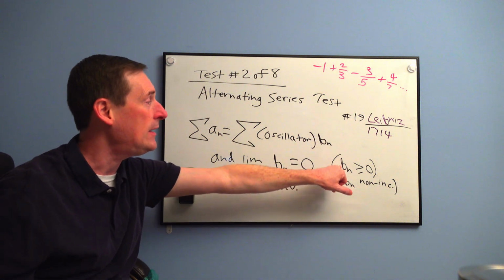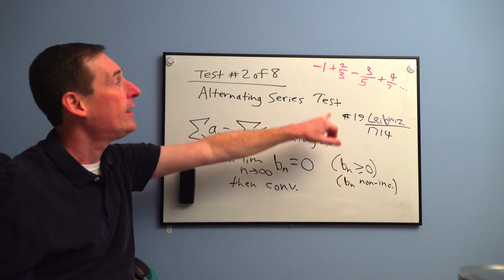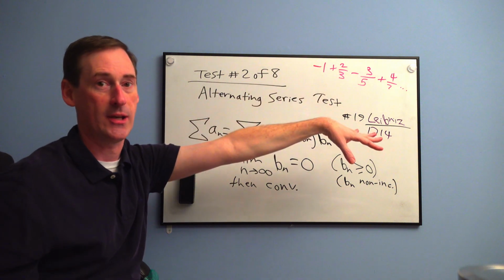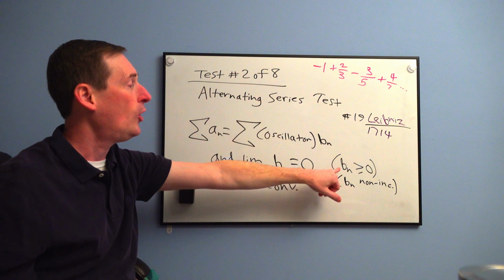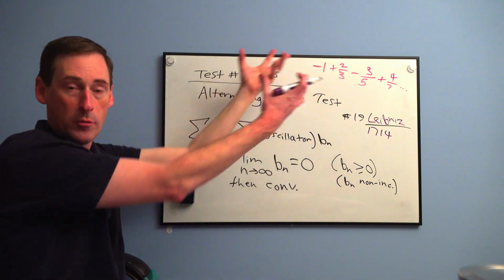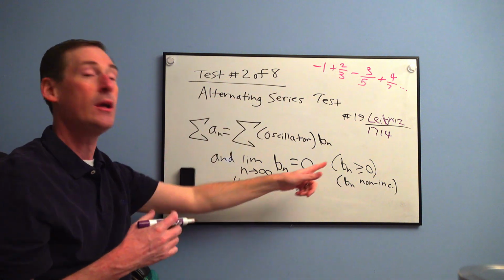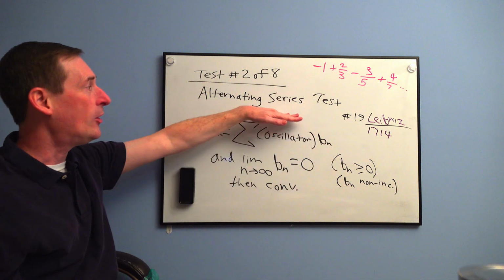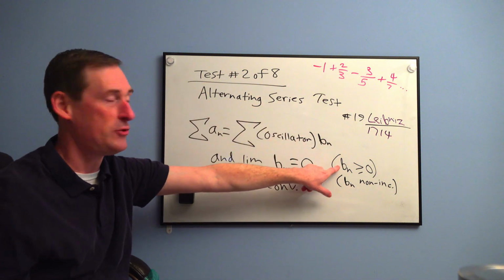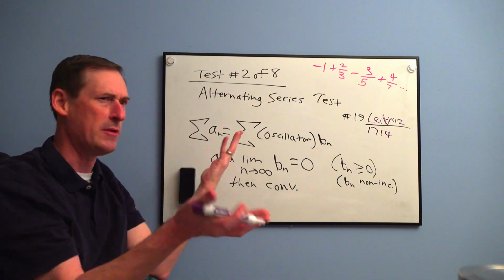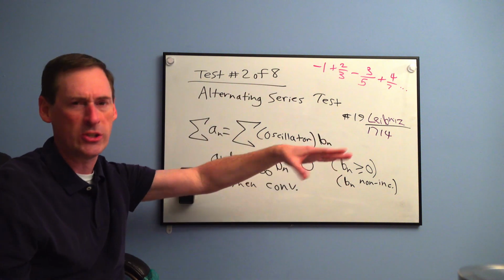B sub n is the non-oscillating part. So picture the fractions in the last answer we just got, but take out all the negative signs. Picture them as positives. Were they all greater than or equal to 0? If you remove the negative signs, the oscillator, yes. And they're always going to set that up for you. The alternating series test, though, only works if you have positive fractions once you remove that negative sign, or everything would be backwards. So not a big deal. It's always going to be that way.